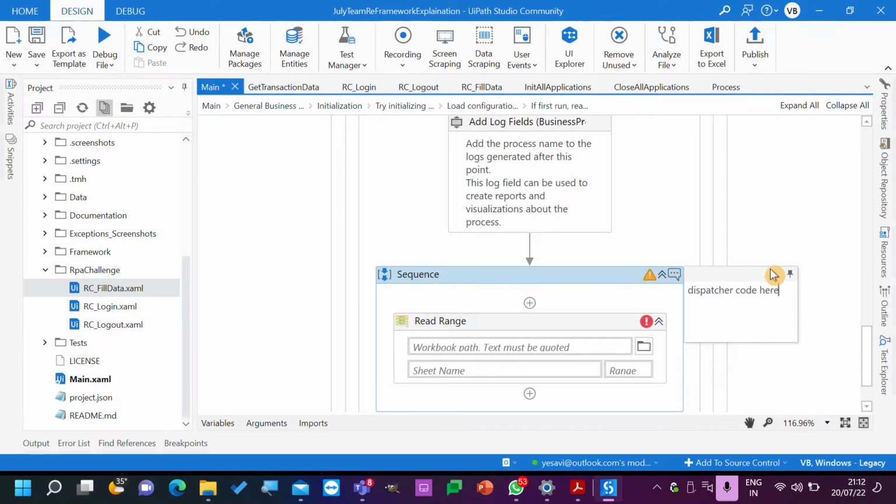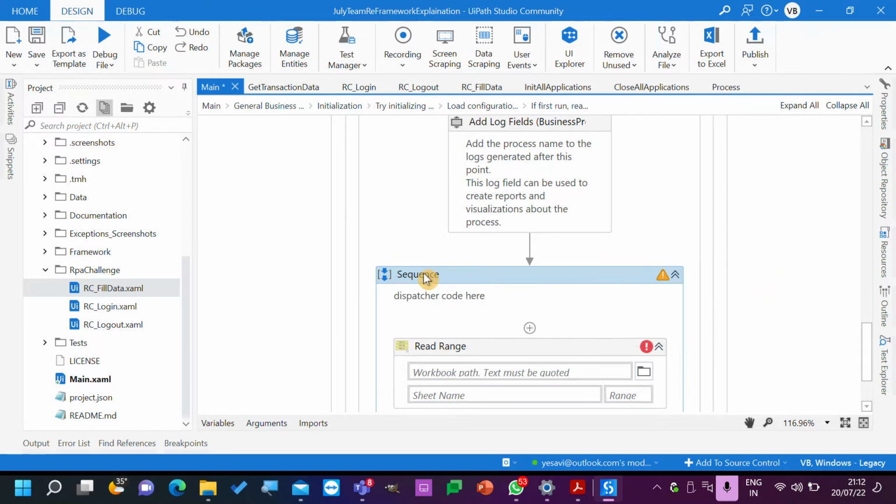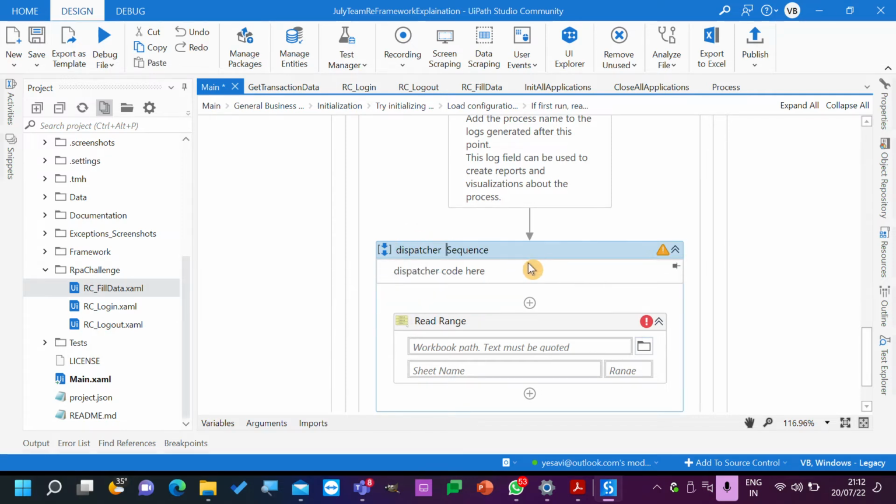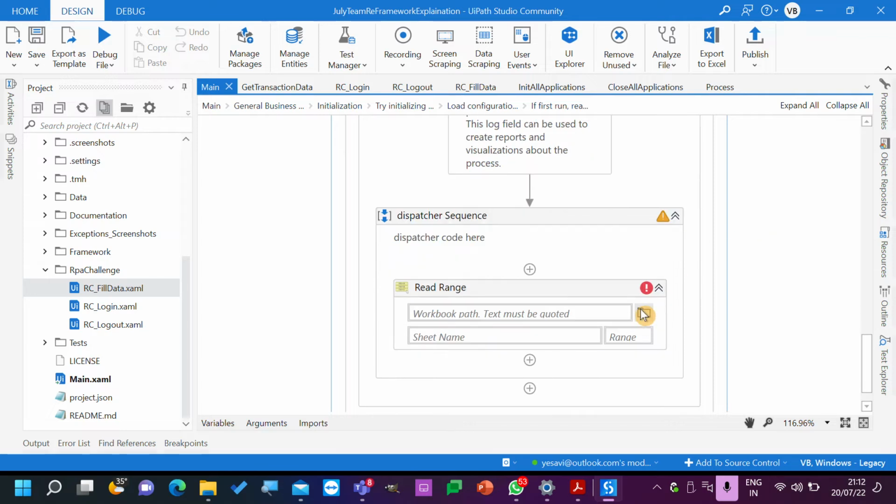So if you observe, we are writing the dispatcher code also inside a single process. So this is also one more approach. Okay, why we are adding dispatcher in the same file? Because every time it starts, it will just read the information and add the information.